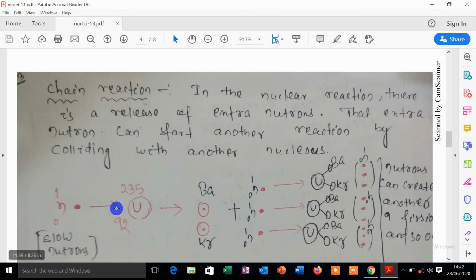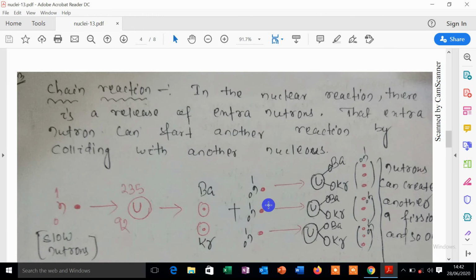You have to see here, when a slow moving neutron bombards uranium-235, it splits into barium, krypton, and 3 neutrons. Again, these 3 neutrons bombard uranium, giving barium, krypton, and 3 neutrons each, and it continues in this manner.